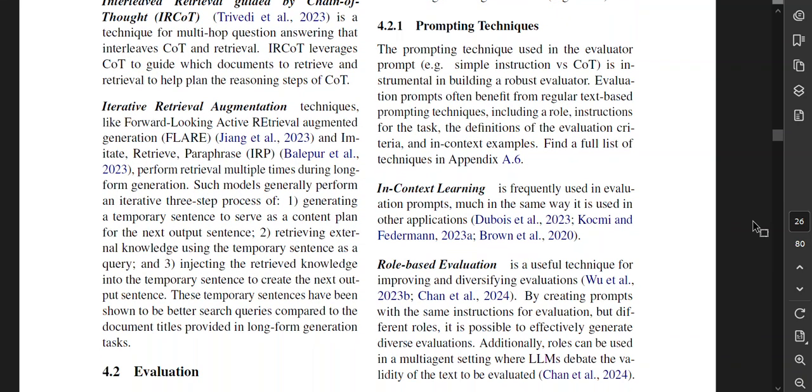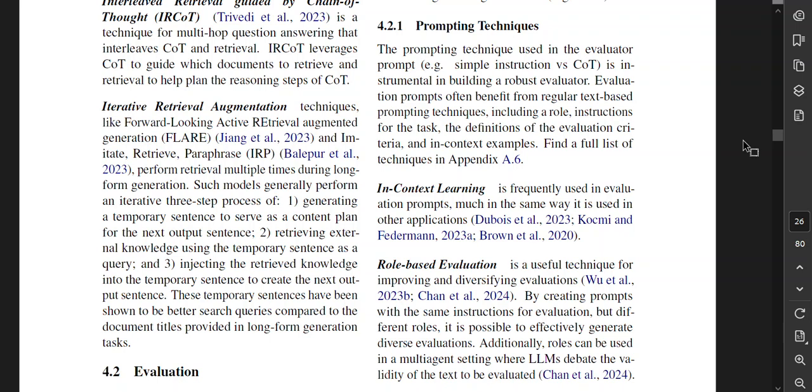Iterative retrieval augmentation techniques like forward-looking active retrieval augmented generation, and imitate, retrieve, paraphrase perform retrieval multiple times during long-form generation. Such models generally perform an iterative 3-step process of generating a temporary sentence to serve as a content plan for the next output sentence, retrieving external knowledge using the temporary sentence as a query, and then injecting the retrieved knowledge into the temporary sentence to create the next output sentence. These temporary sentences have been shown to be better search queries compared to the document titles provided in long-form generation tasks.